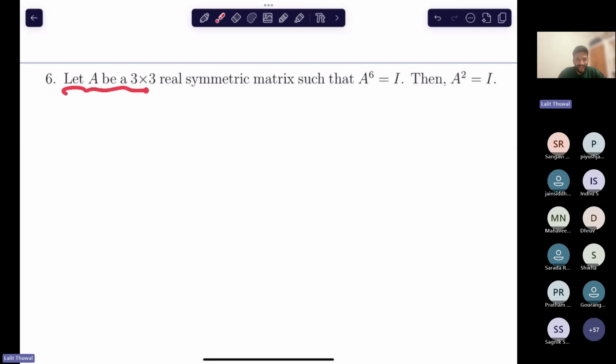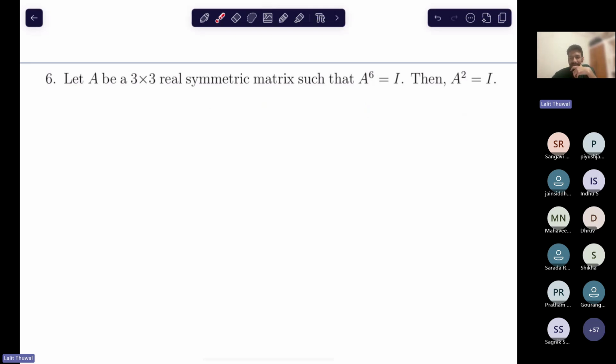Let A be a 3x3 real matrix such that A^6 equals I. Then A^2 equals I. So how many of you can solve it? When I ask how many can solve it, you raise your hand, then you forget to lower your hands. So remember to lower your hands also.